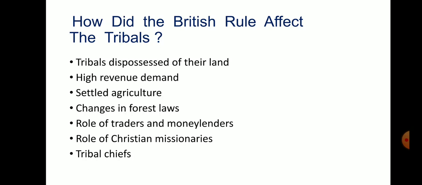Though tribals were self-sufficient, for some things they had to depend on outsiders, and these traders charged very high prices for the goods they sold to tribals. Sometimes tribals took loans from moneylenders, and they charged a high rate of interest from illiterate tribals, so they were often caught in the cycle of debt. Now, role of traders and moneylenders.